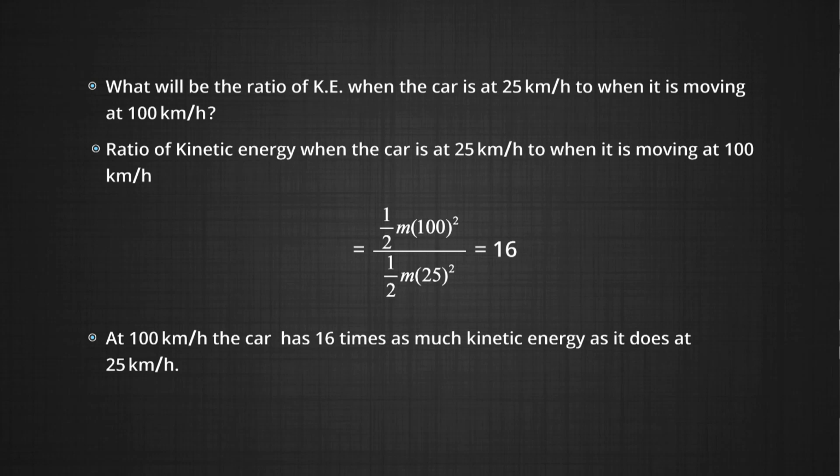It is for these reasons that the speed limits are set up in the city. You cannot have so much kinetic energy, and if you were to, should anybody have an accident, it would be very, very lethal.